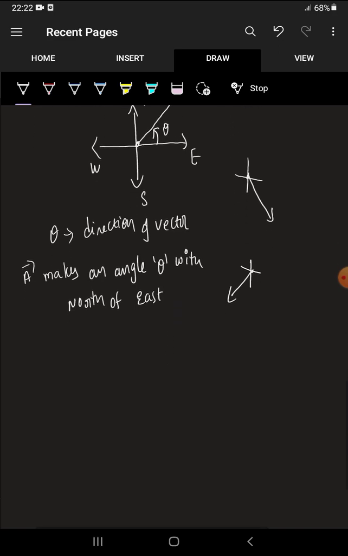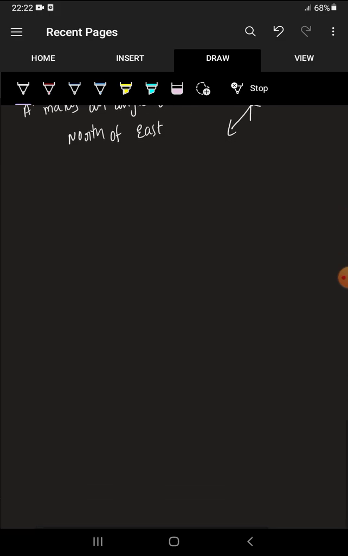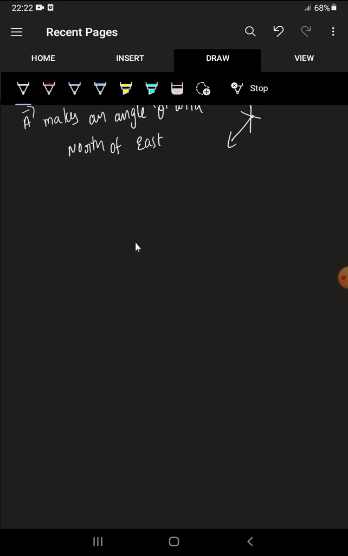So next, see one more example. See, if the vector is like this, just imagine the directions here. This is north, this is south, this is east, this is west.